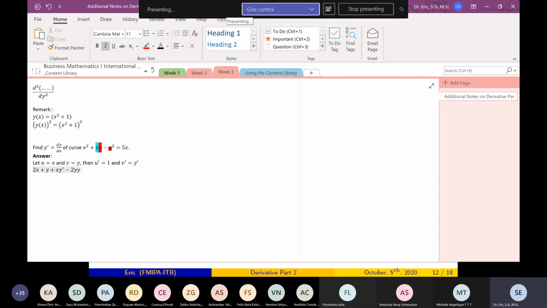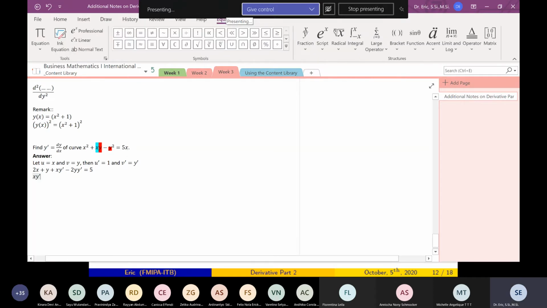So y prime or dy/dx equals, what is the derivative of 5x? 5. And all that relate with y prime to the left hand side, all the others to the right hand side. So you have xy prime minus 2yy prime equals 5 minus 2x minus y.